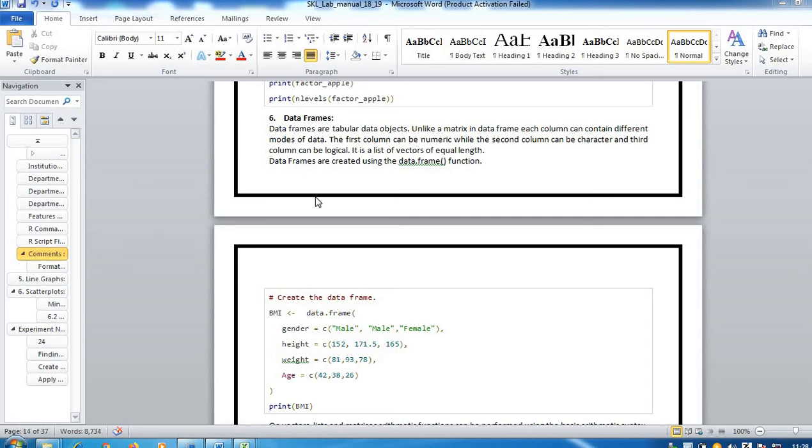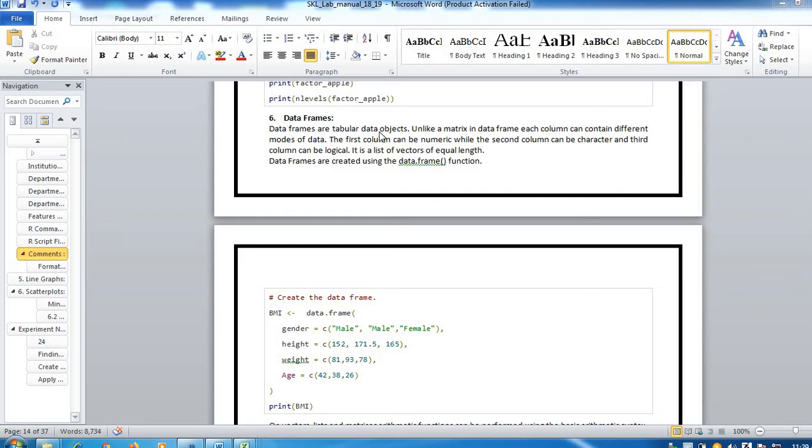Next data type in R is data frames. This is a very important data type. Now what do you mean by data frame? It is just like a table in which we are storing data. When you are preparing one table, that table has multiple types of data included under a single table. In the same way, in data frames we have data objects which are of different types. Okay, so we will see with the example.